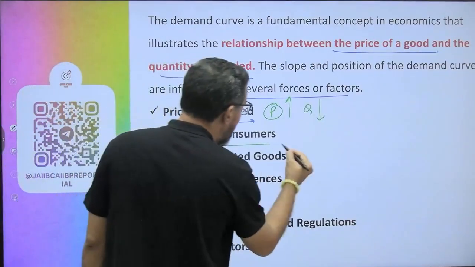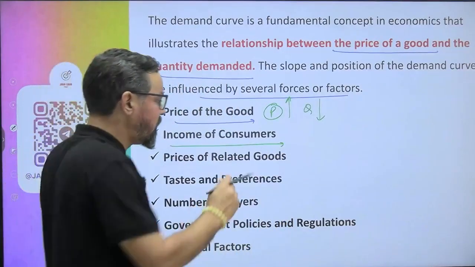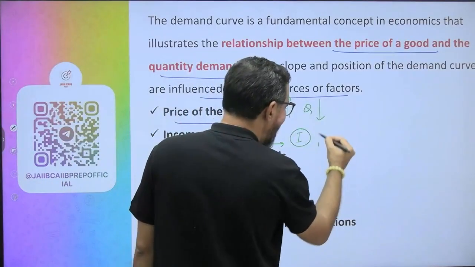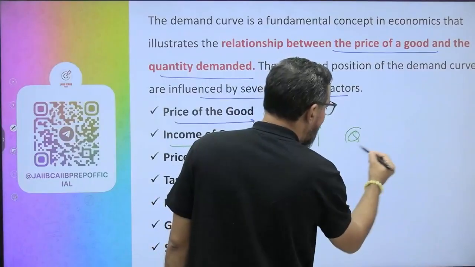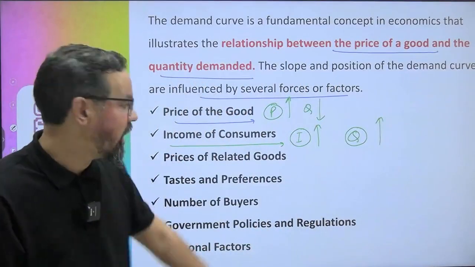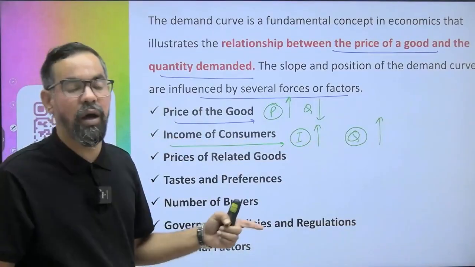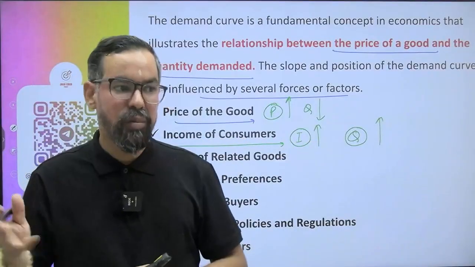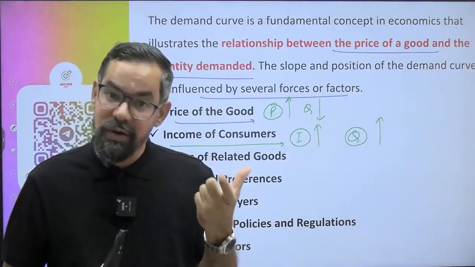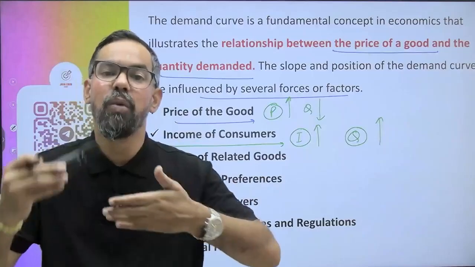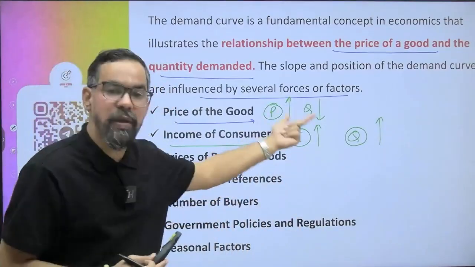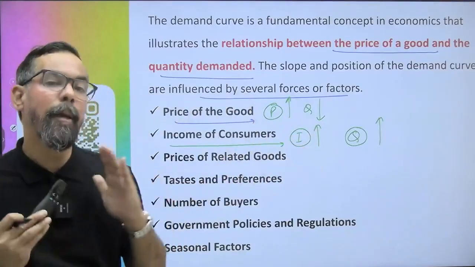Another one is income of consumers. Okay? When the income of consumers increases, the quantity demanded will also increase. This is also known as the income effect, right? So this is the relationship. Let's say you are earning 1 lakh rupees, and after your increment you are earning 1 lakh 30,000. So you are earning 30,000 additional. What will you do? You will create more and more demand for your needs and wants, right? So that means the quantity demanded will increase in the market itself.